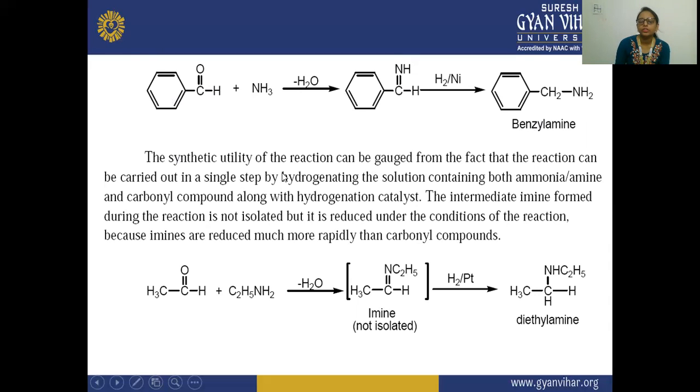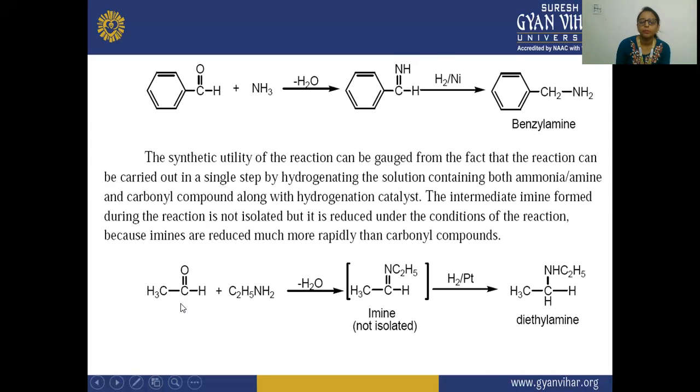And the synthetic utility of the reaction can be gauged from the fact that the reaction can be carried out in a single step by hydrogenating the solution containing ammonia, the carbonyl compound, and the hydrogenation catalyst. The intermediate amine formed during this reaction is not isolated, but is reduced under the conditions of the reaction, because amines are reduced much more rapidly than the carbonyl compound.